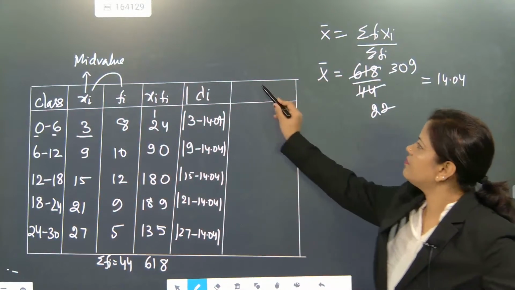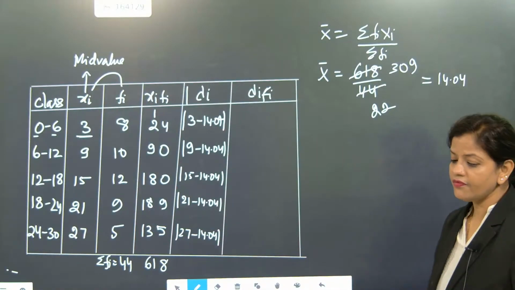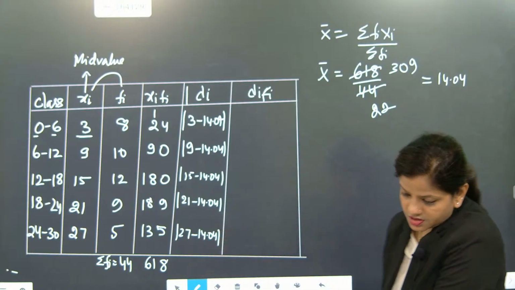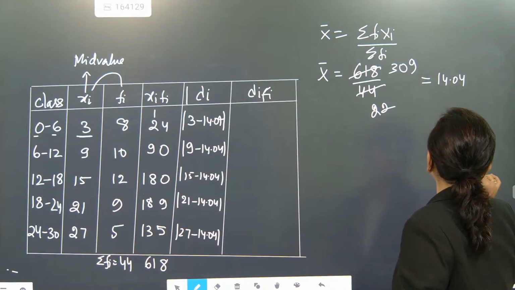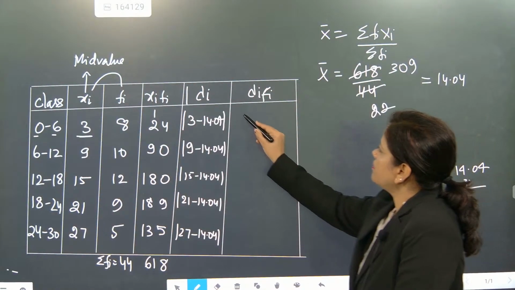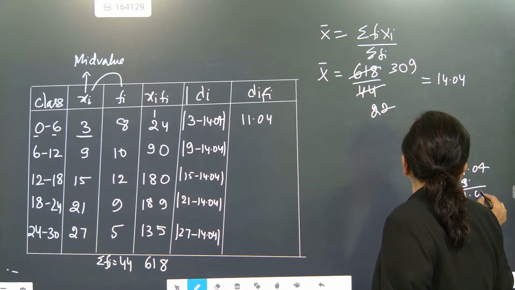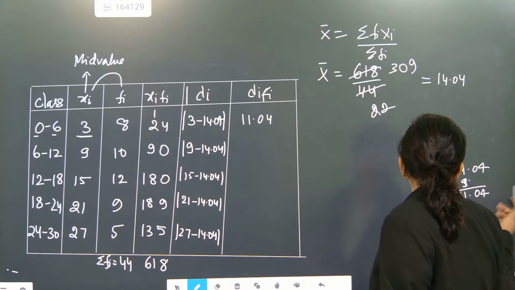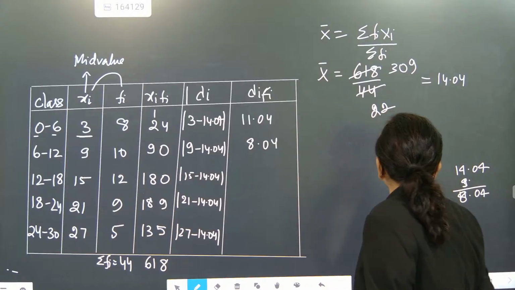After deviation comes, we have to multiply deviation with frequency. This is the step. After deviation is coming, we have to multiply deviation with frequency. This is another important thing. So here, 14.04, it will come 11.04. Okay. It will become 8.04.